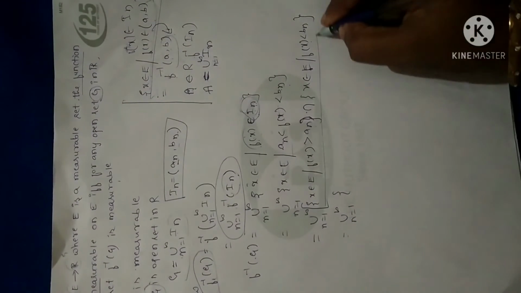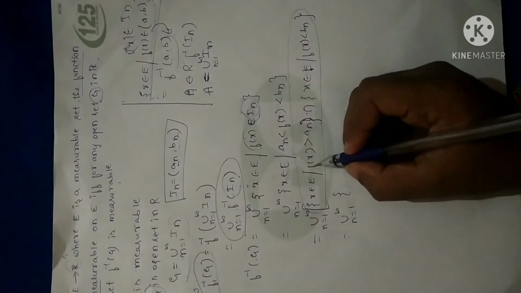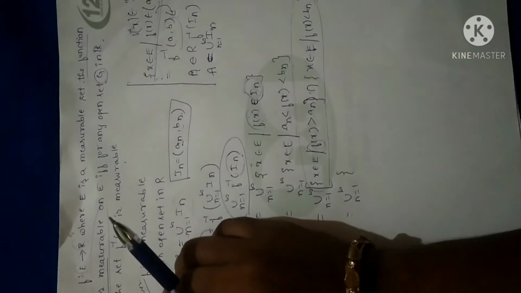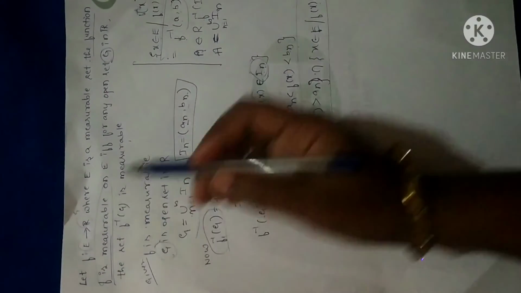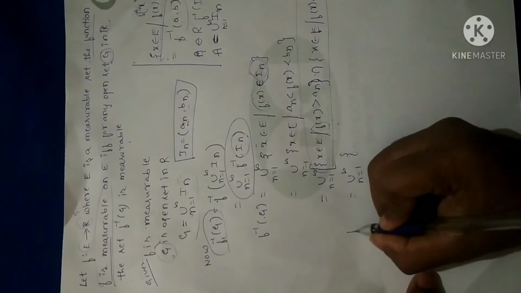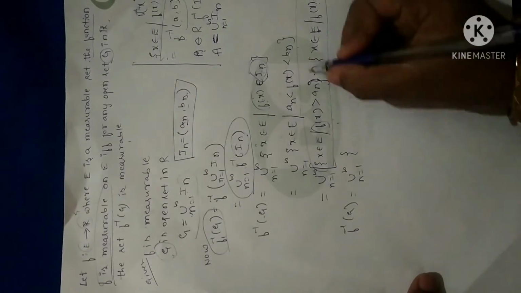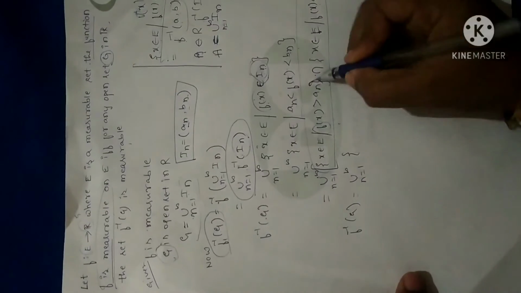Now I can say this, n is equal to 1 to infinity, is clearly an intersection of two measurable sets, right? Why? Because in the problem itself it is given f is measurable. Right? So here in the theorem itself it is given f is measurable. What we have expressed as f inverse of g is a union of all the measurable sets.